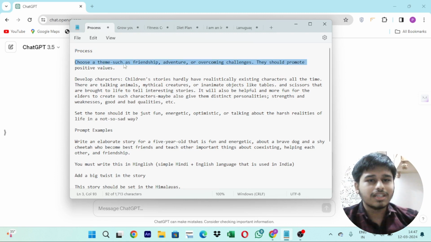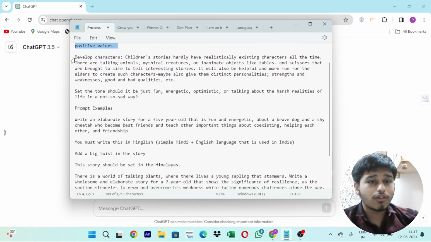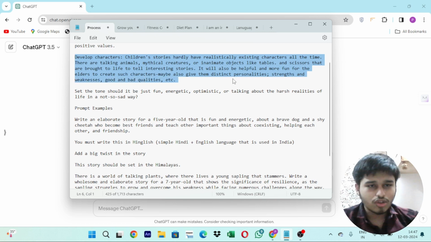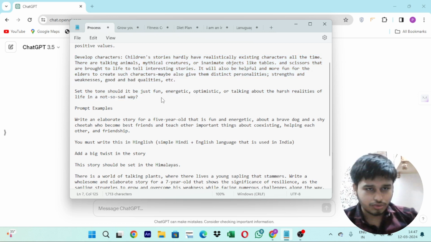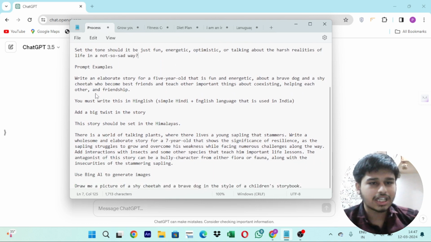See, choose a theme such as friendship, adventure, or overcoming challenges. This would prompt positive values. Then you can also develop a character. You can also set a tone, which I have already said to you. Okay, now let's go ahead and craft a story.